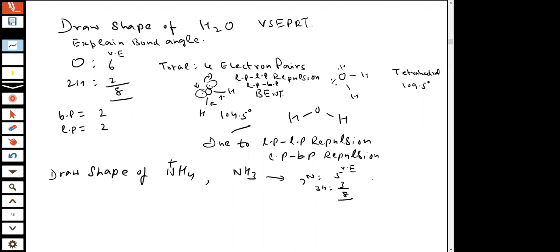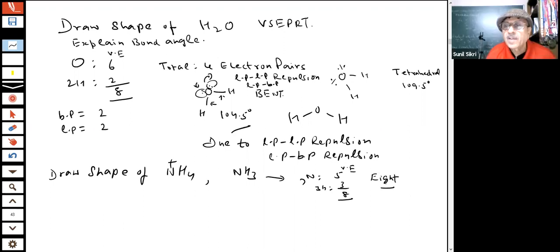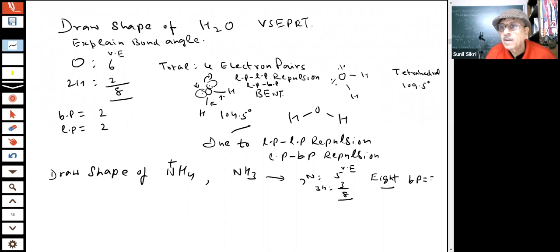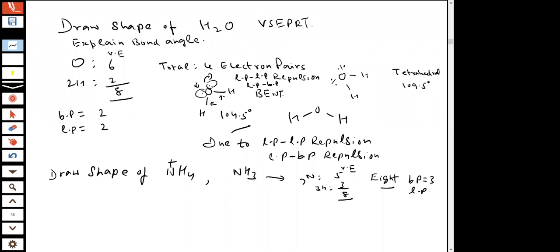Total 8. And when you have 8, how many bond pairs are there? 3, and lone pair 1.